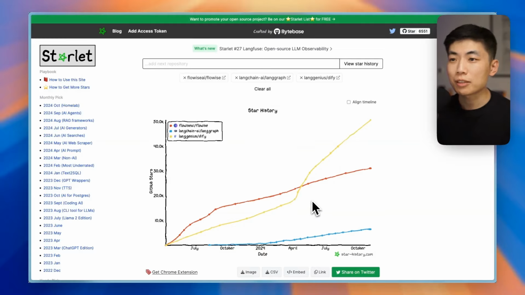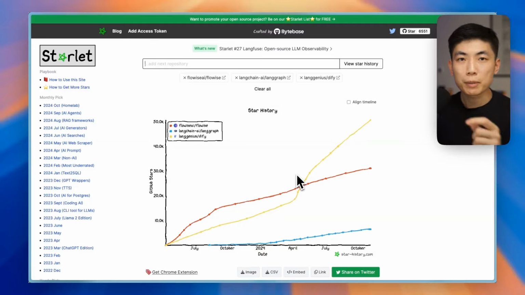For some projects, you actually see inflection points like these, where their growth rate massively changes for the next months to come. That also shows huge traction for a given project. In this case, Dify actually started roughly at the same time as Flowise, a bit earlier than LangGraph, but it has been growing significantly faster in the recent year. And of course, star numbers should be taken with a huge grain of salt because star number does not indicate developer usage. People frequently use stars to save things to their profile, but that doesn't necessarily mean they will be using it in production. Hence why we'll need to combine this with several other metrics to continue the evaluation.